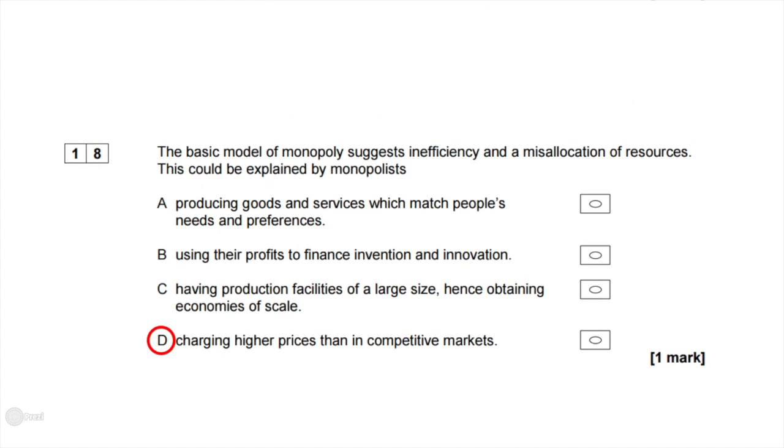In a competitive market, the prices will be lower and the quantities will be higher, but the monopoly is abusing its power, which allows them to restrict output and which in turn raises the price.